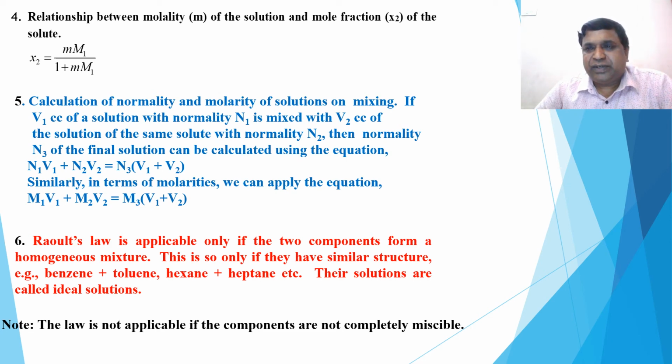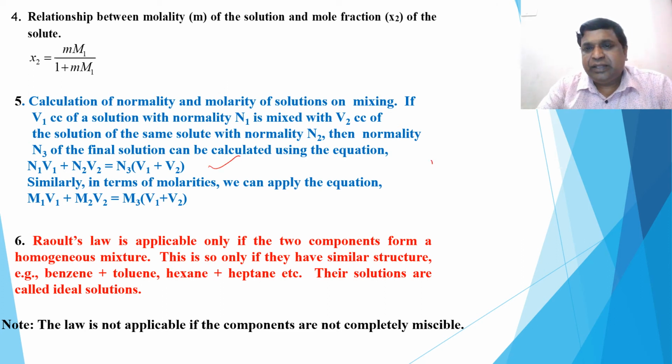If 2 or more liquids are mixed, then the normality or molarity of the mixed solution can be calculated using the formula. For example, V1 solution with the normality N1 is mixed with V2 with the normality N2. Then the normality of the mixed solution, that is N3, of the final solution can be calculated using the formula.